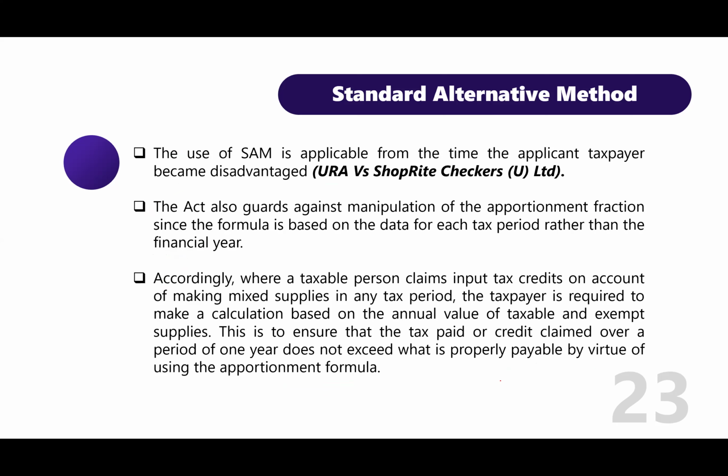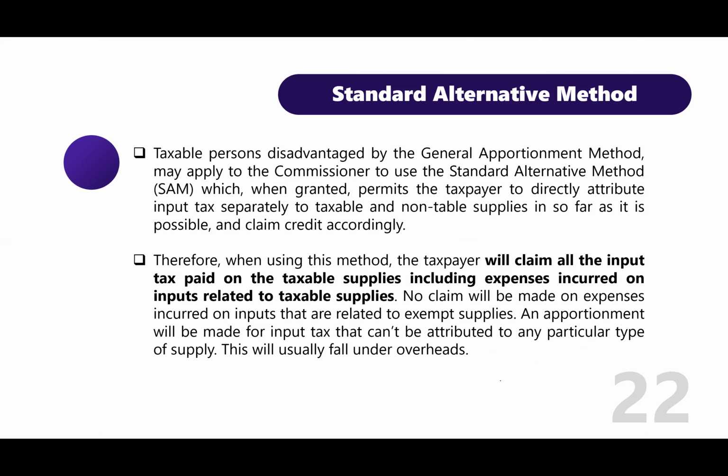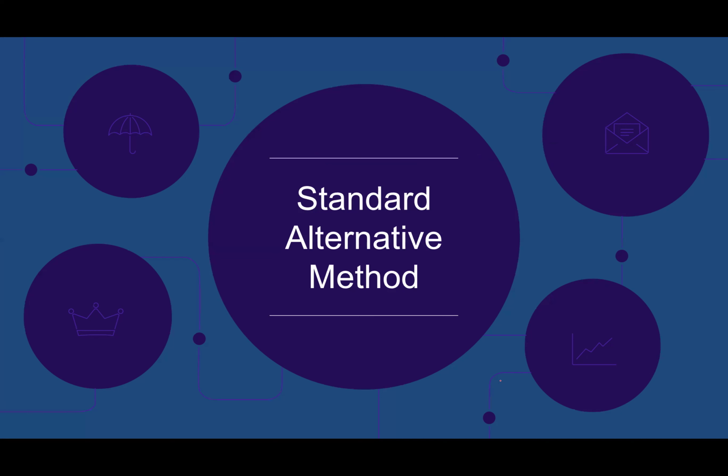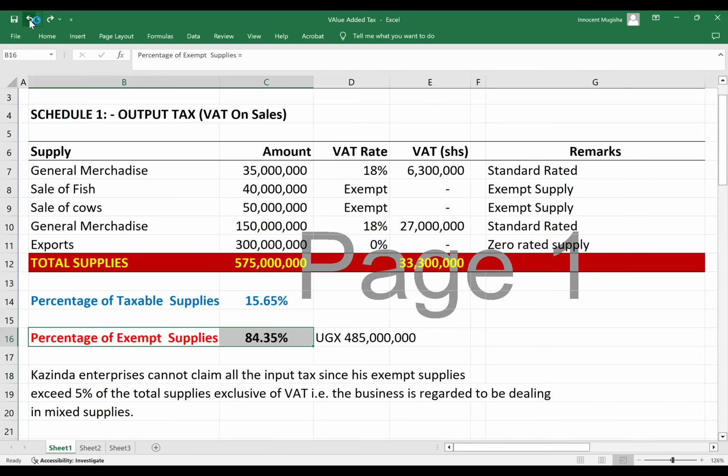Have you heard that? So I'm going to share this piece here, standard alternative. Some people may ask me, why don't we use the standard alternative method? No, we are not going to use it. Why? Because our Kazinda here is not disadvantaged. He is not going to get the proper approval. Though if he uses the standard alternative method, he's going to be at a much more advantage. He's going to save more money.